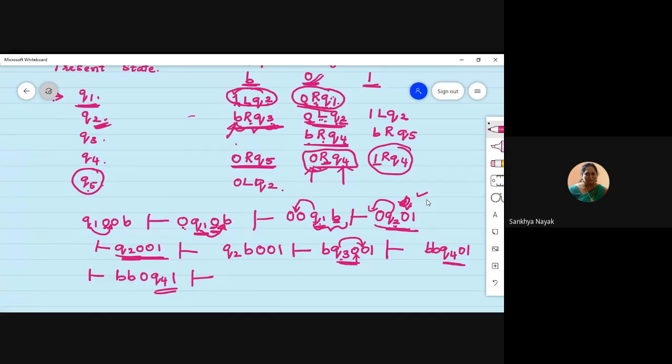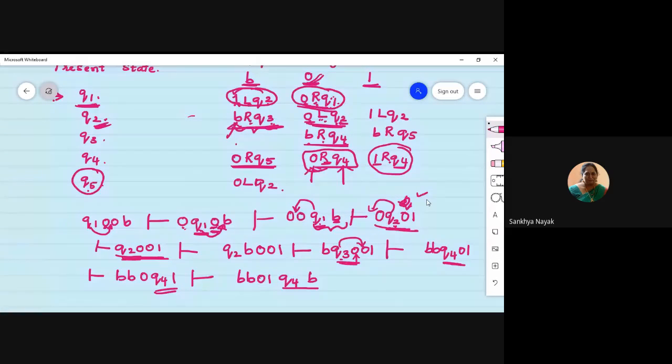You can again see 1 remains as it is. Q4 also remains as it is. So again move right. So it will be BB01 Q4. Correct? And after this, obviously, there is a blank. If nothing is there, before or after, we have to introduce a blank. So now Q4 on B.